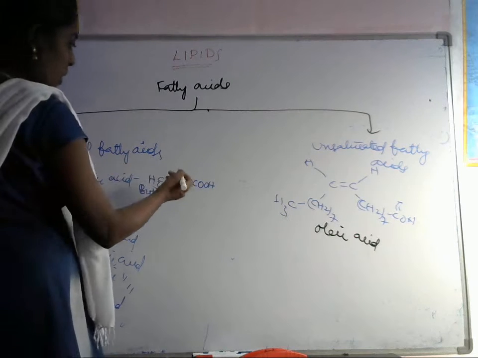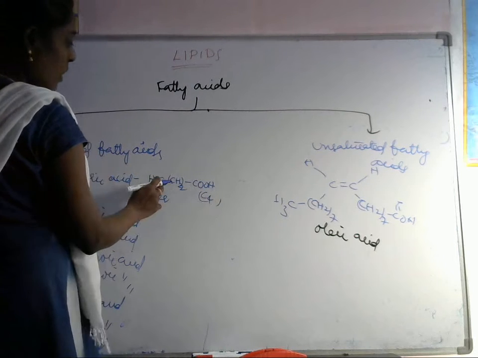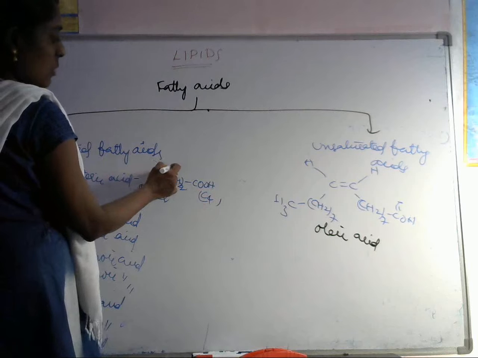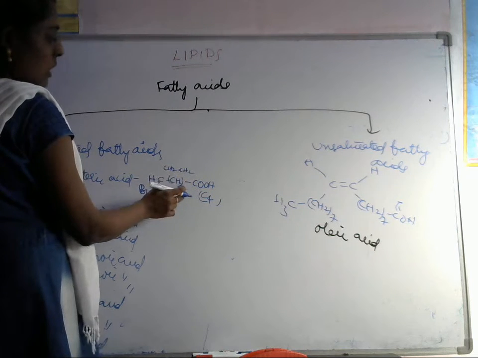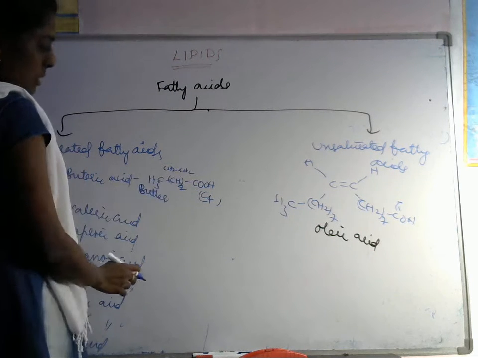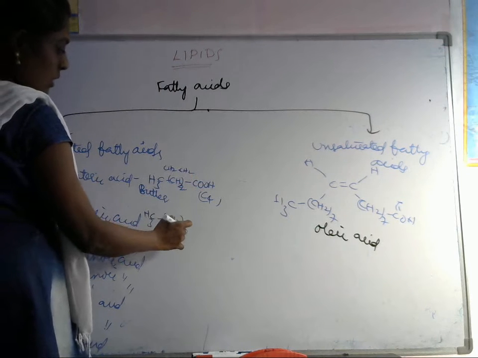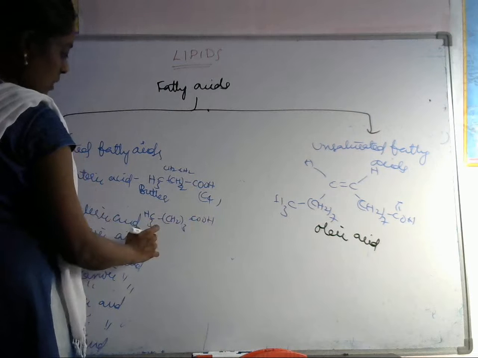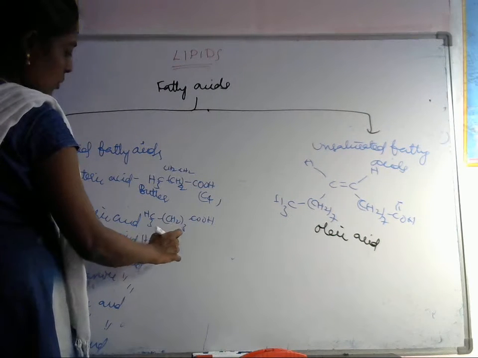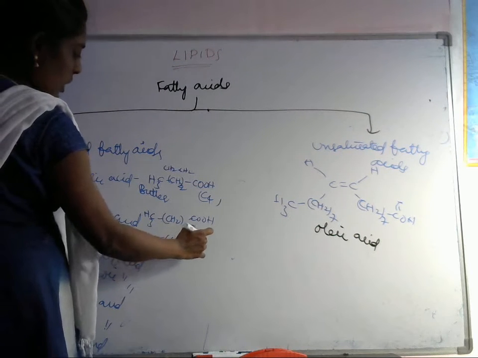Here C4 is there, so 2 CH2 groups are there, so that's why I have to write like this. How many carbons are there? 4 carbons. Here CH3, CH2 taken thrice, COOH. Here CH3, CH2 taken 4 times, COOH.